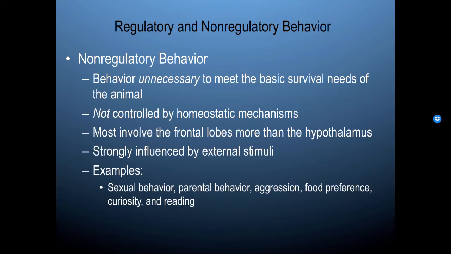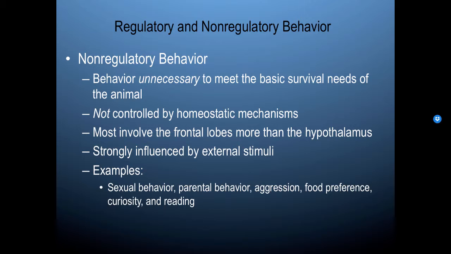It's advantageous for us to engage in parental behavior, to have aggression towards particular people, to be curious about particular things, but these are not relevant to whether we, in this moment, are able to survive or not.